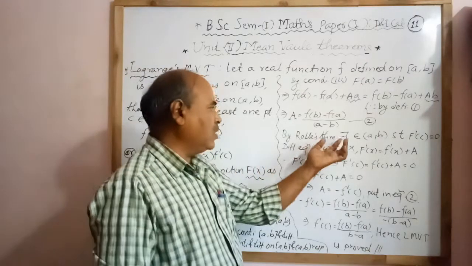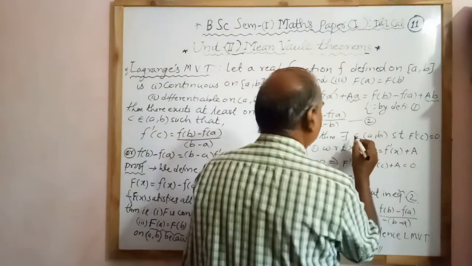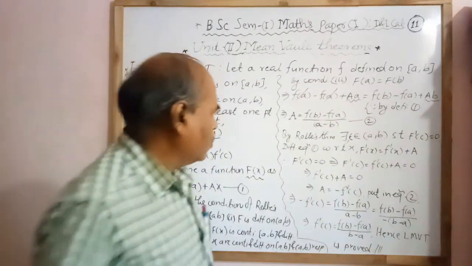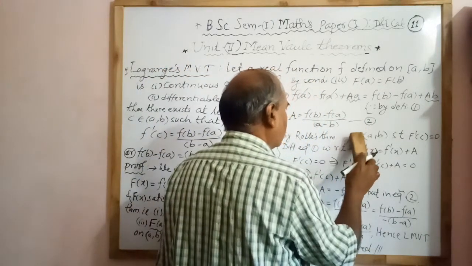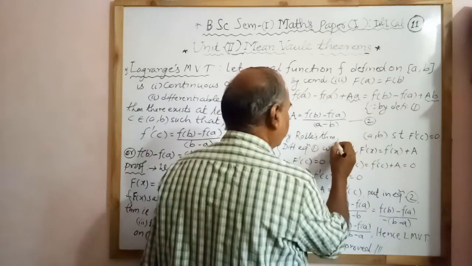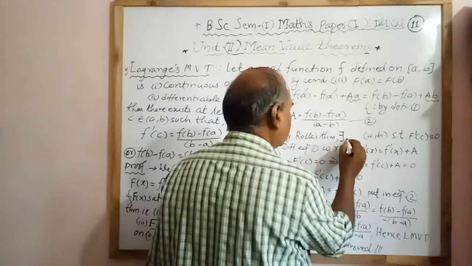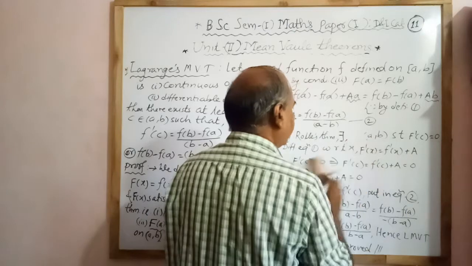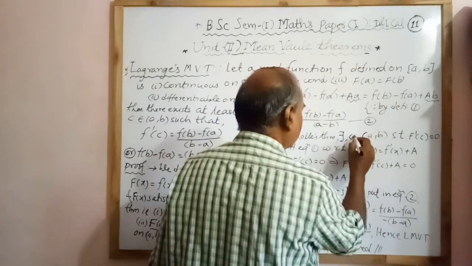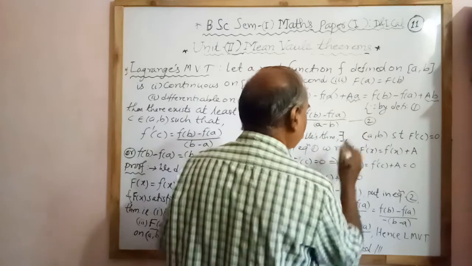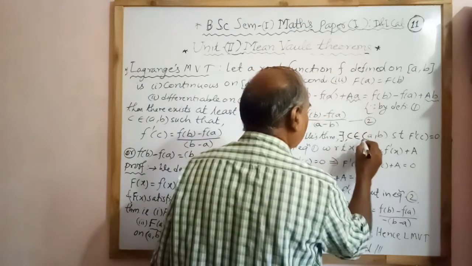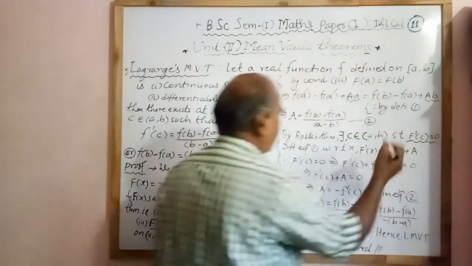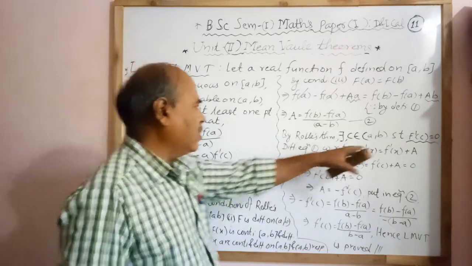Therefore, according to Rolle's theorem, there exists a point c belonging to the open interval (a, b) such that F'(c) equals 0. Now we find capital F'(c).